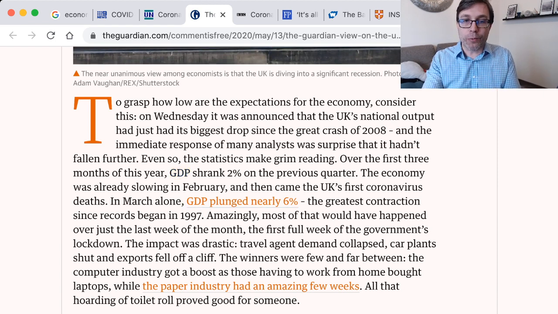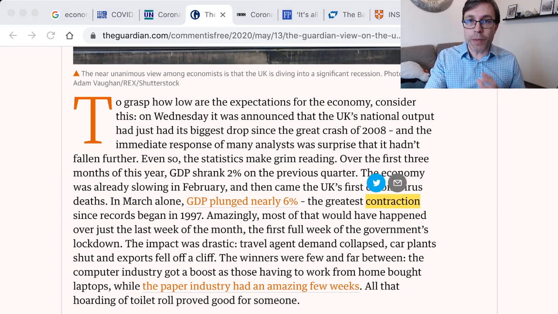Now, what do you think this word means? They're talking about it plunged, a contraction. Now, you may hear this being used when talking about English, because before, I have done lessons on contractions. In English, when you contract words, like I will becomes I'll, or we have, we've, you're taking two words and pushing them together and you have a shortened version.